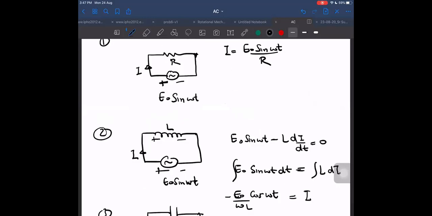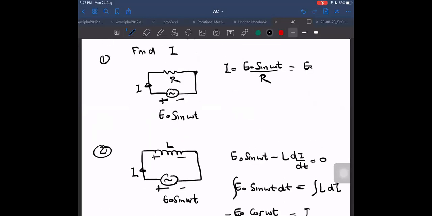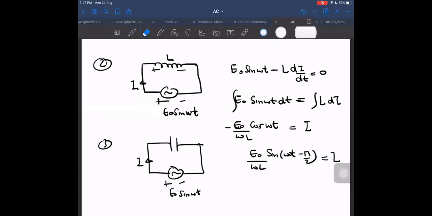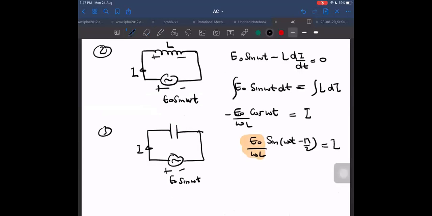Last time I was getting E naught by R sine omega t, and I was so happy that it is so simple. But now it is becoming complicated for me, because I have to remember 2 terms here. I don't have to remember just one term, E naught upon omega L. I have to remember another term, that is sine omega t or sine omega t minus pi by 2. So there are 2 things to remember now.